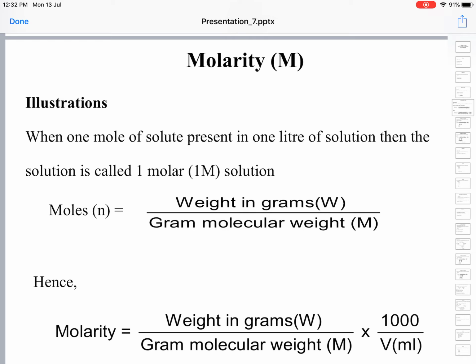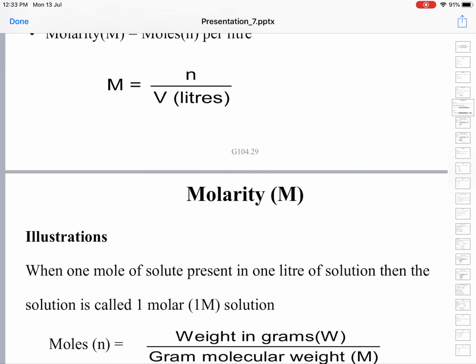Number of moles is equal to weight of the substance in grams divided by gram molecular weight of that substance. Let us substitute this into the formula of molarity. So, molarity is equal to weight of substance in grams divided by gram molecular weight of the substance into 1000 by volume in milliliters, or 1 by volume in liters.